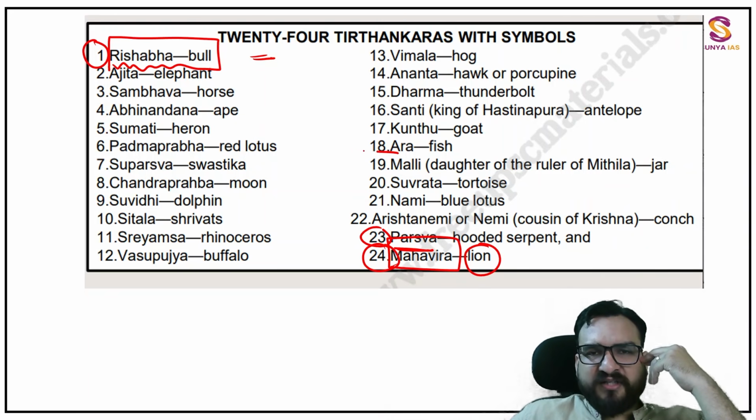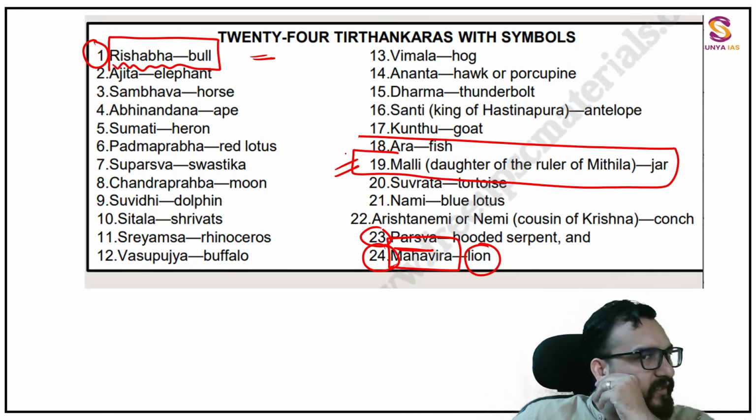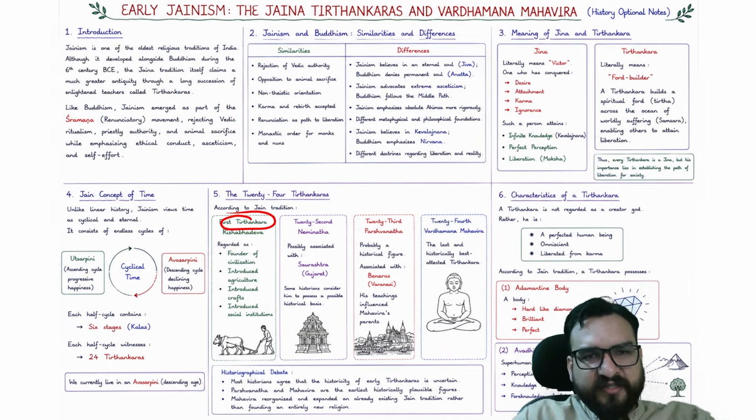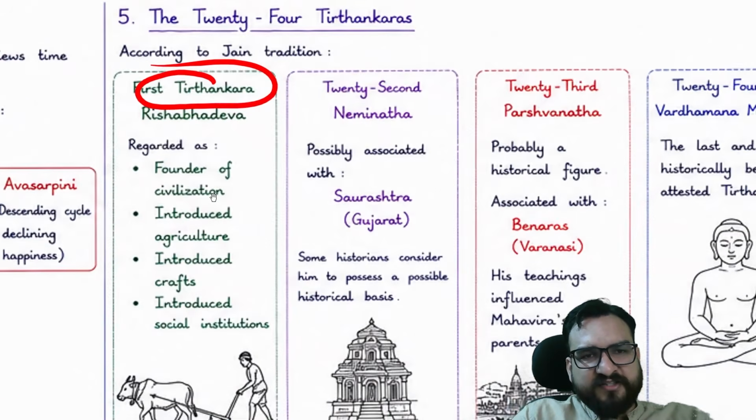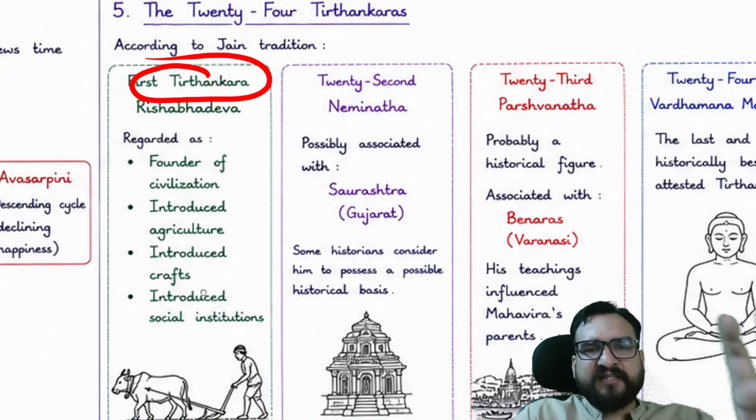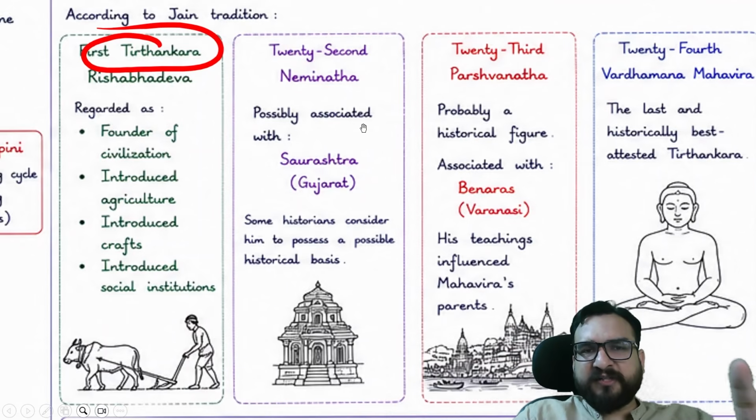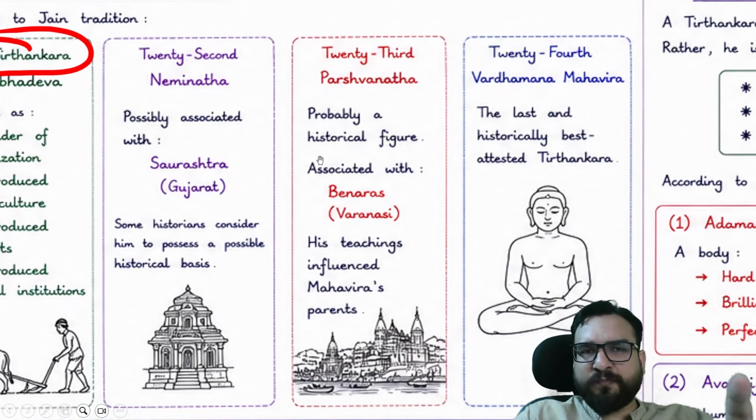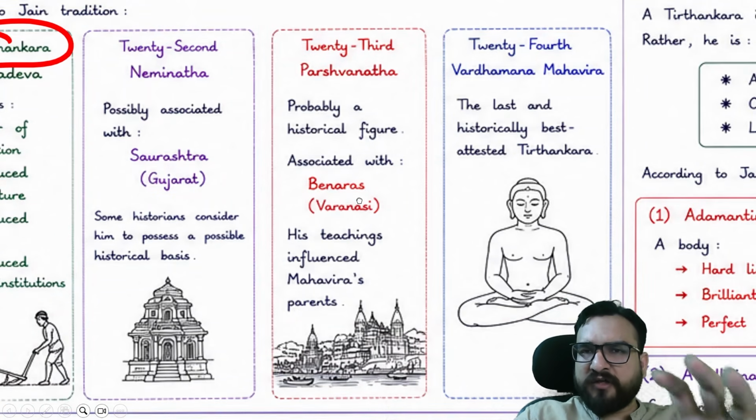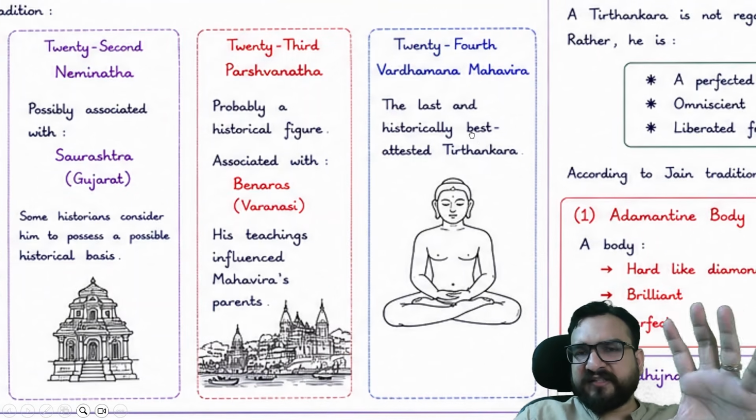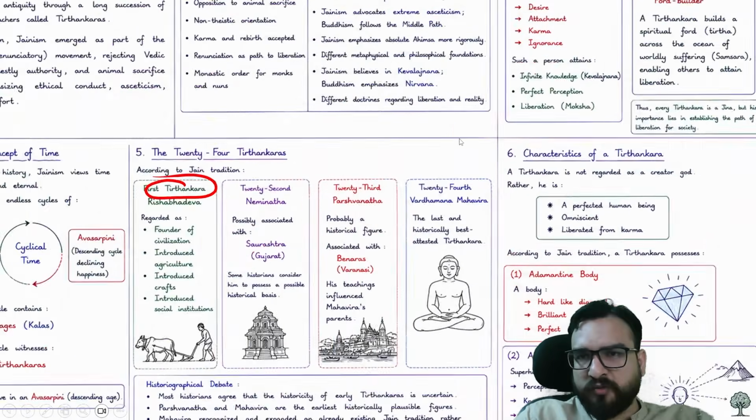Right. Then one more Tirthankar highlighted through the debates is Malli. I will be telling you what is the debate around it. Right. So over here I have told you the first Tirthankar Rishabh Dev. I have written over here, founder of the civilization, introduced agriculture, introduced craft. So this is a legendary type of person in Jainism. 22nd is Neminath, possibly associated with Gujarat. 23rd is Parswanath, probably a historical figure, and we know that he might have lived in the Banaras area. 24th is Vardhaman Mahavir, the last and historically best attested Tirthankar, about whom we have a lot of information, right?